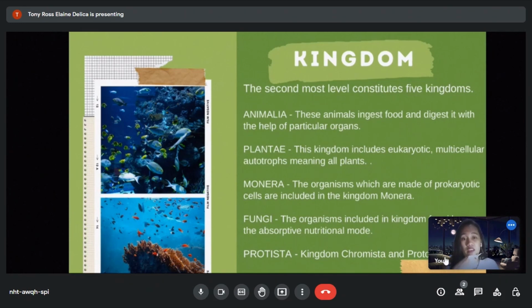And next one is Monera. The organisms which are made of prokaryotic cells are included in the kingdom of Monera. Next is Fungi. The organisms included in the kingdom Fungi have the absorptive nutritional mode. And lastly, the Protista.